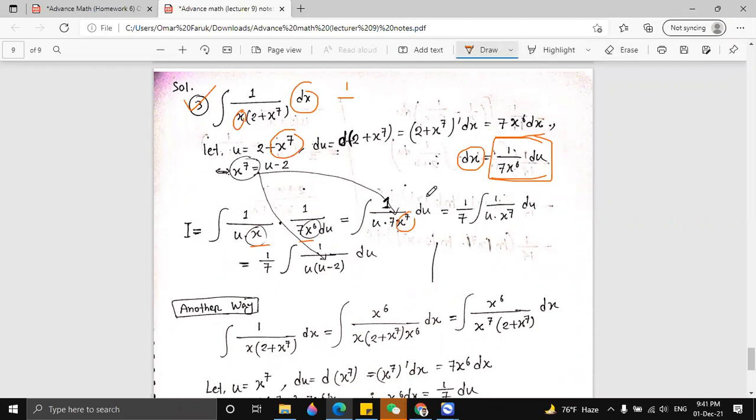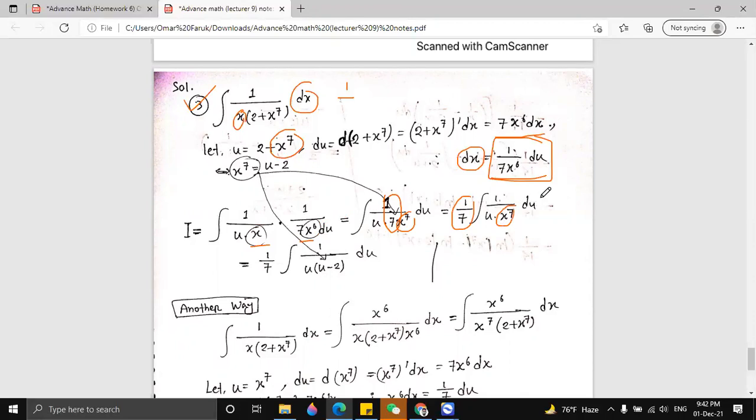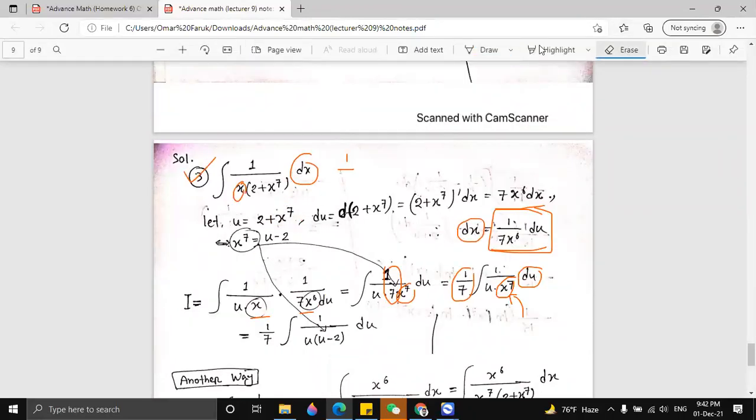And on the next line we just take this constant, 1 by 7, out. Then we get the integration of 1 by u into x⁷. Again, we have x⁷ here, but we are calculating in terms of du, so we have to remove this x⁷.